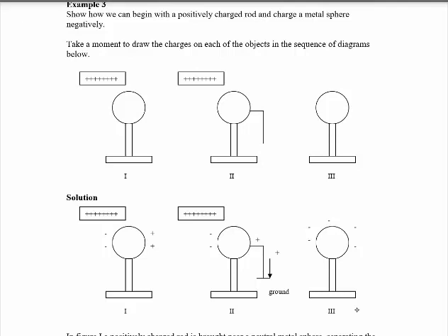This one must be negatively charged. And when you bring a negatively charged object to this, a positive charge is attracted and a negative charge is repelled. And when you ground this with the earth, these pushed electrons move to the earth.